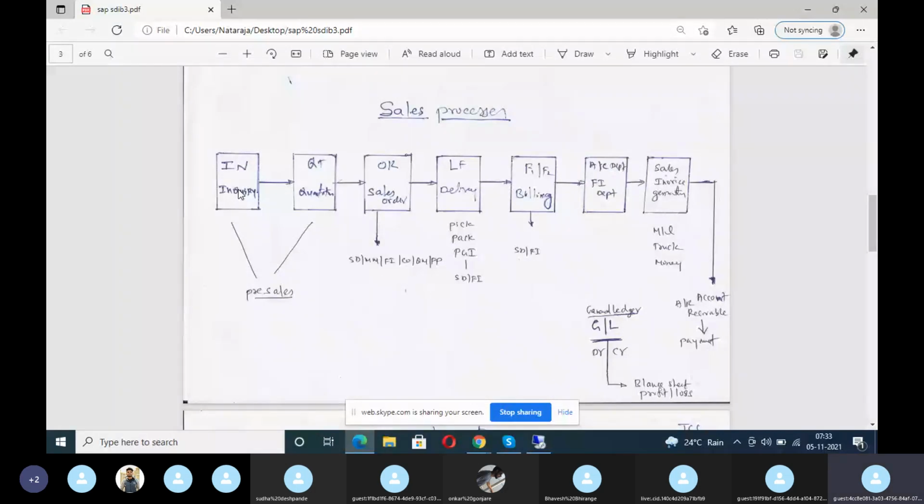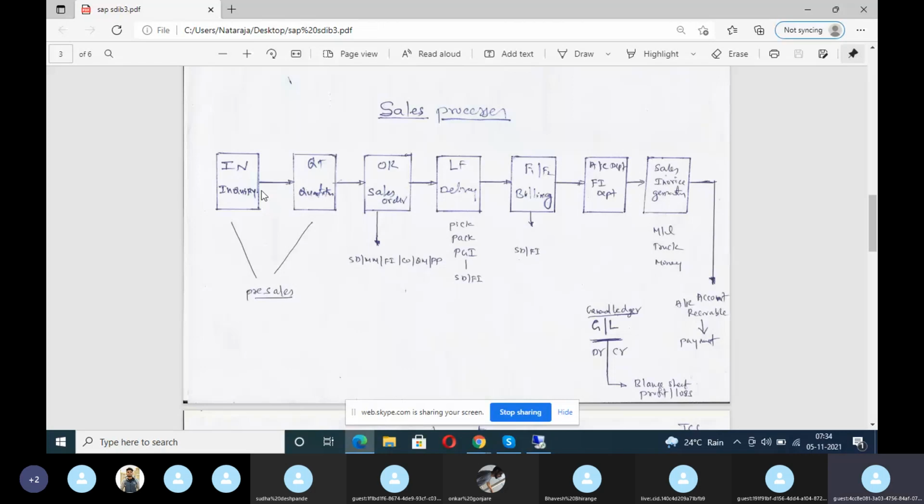As far as the inquiry, the manufacturing company will give the quotation. In the quotation they'll give the price, validity, terms of payment, tax, transportation charges. These terms and conditions will be negotiated and the customer will give an order. That order in SAP is called a sales order. Then how much you ordered, that much you have to deliver. Along with the delivery, a bill has to be generated. This is called the sales process.